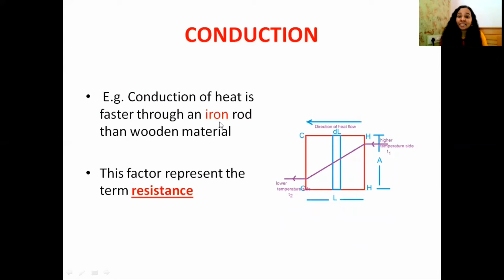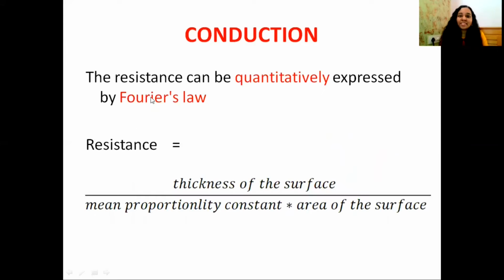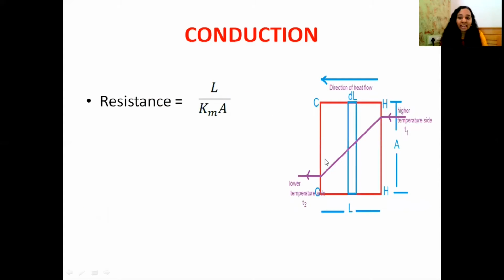Conduction of heat is faster through an iron rod as compared to wooden material, and this factor represents the term resistance. The resistance can be quantitatively expressed by Fourier's law. Resistance is equal to the thickness of the surface divided by the proportionality constant times the area of the surface. Thickness of the surface, here we can take it as the length of path of flow, that means L. So this is a conducting metal through which heat is flowing. Fourier's law is applied to this metal, and then we can express resistance quantitatively.